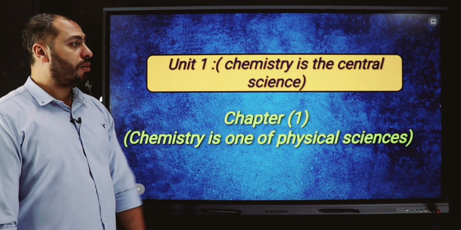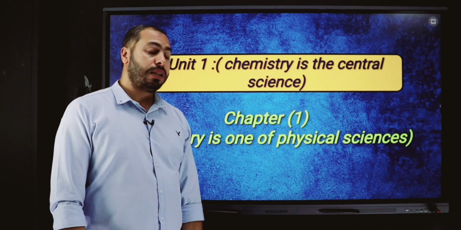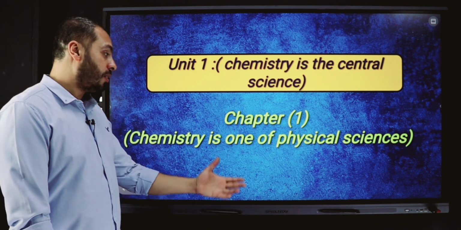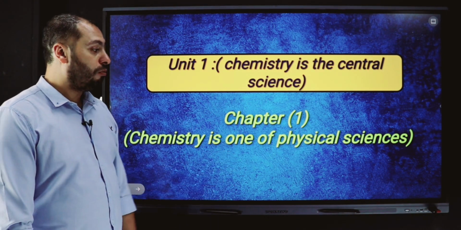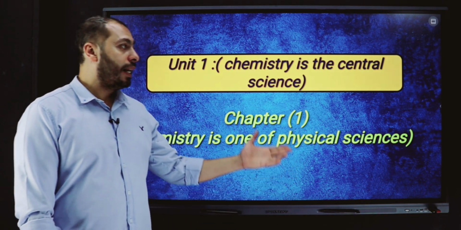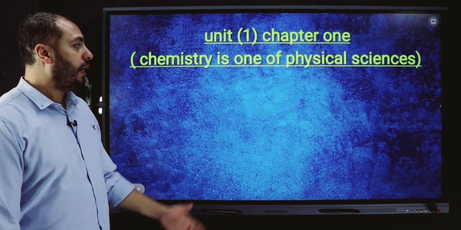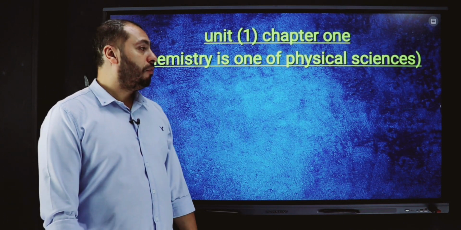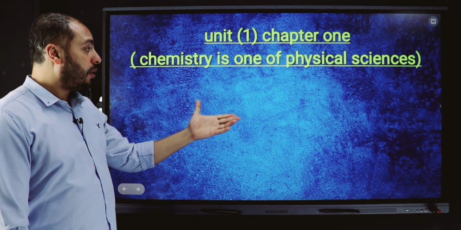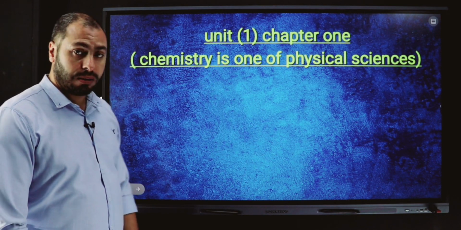عندنا يونت 1: Chemistry is a central science. Chapter 1: Chemistry is one of physical sciences. طبعا هنتكلم شويه عن التايتل ده. يعني ايه chemistry is a physical science و chemistry is one of physical sciences.